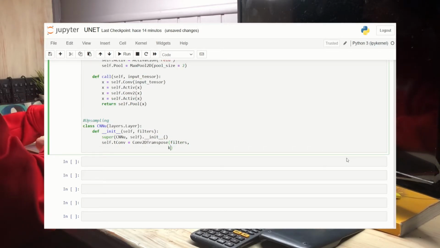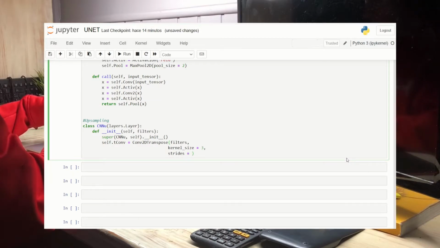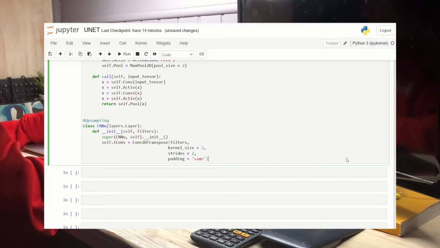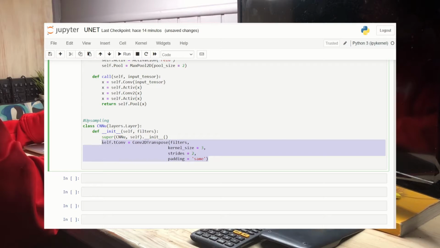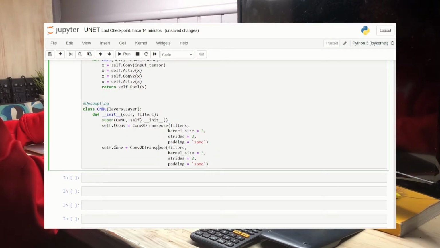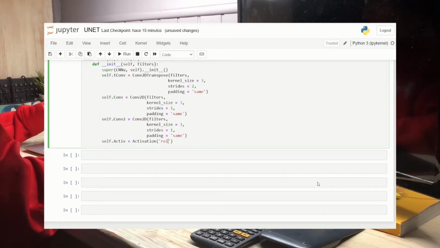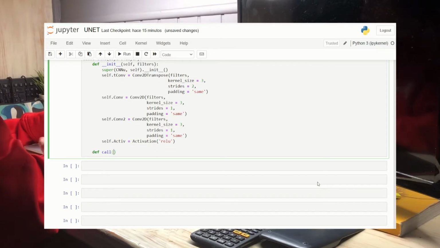Next, on the way up, we need to first apply a 3x3 convolution transpose with a stride 2 and equal padding, which will increase the image dimension by 2. And then, two convolution layers are applied just like on the way down.